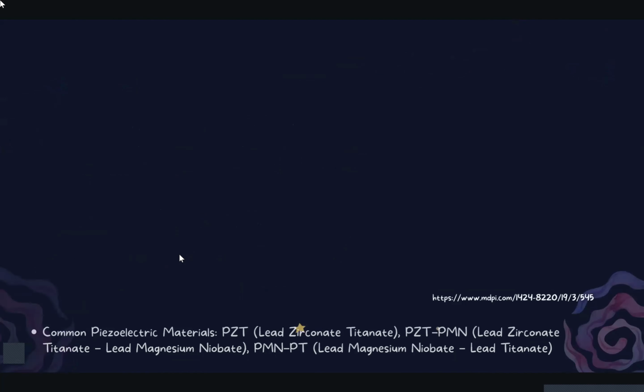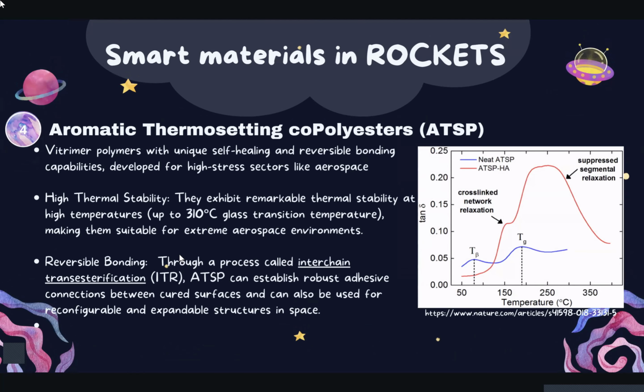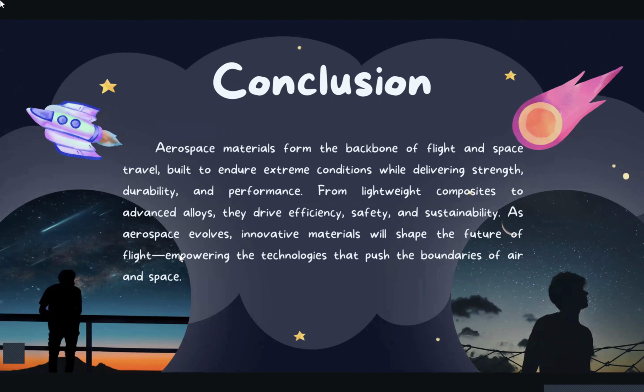Thirdly, we have self-healing materials, advanced materials that can autonomously repair damage. They function through extrinsic and intrinsic mechanisms, whereby healing agents are stored in the material or the material heals itself, respectively. Lastly, we have ATSP, the vitrimer polymers with unique self-healing and reversible bonding capabilities. They can also withstand high temperatures and exhibit reversible bonding through interchange transesterification to establish robust adhesive connections.